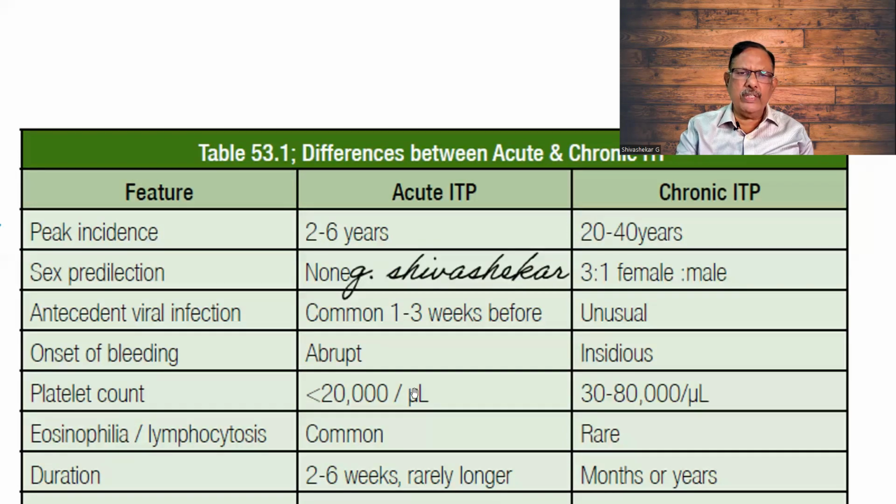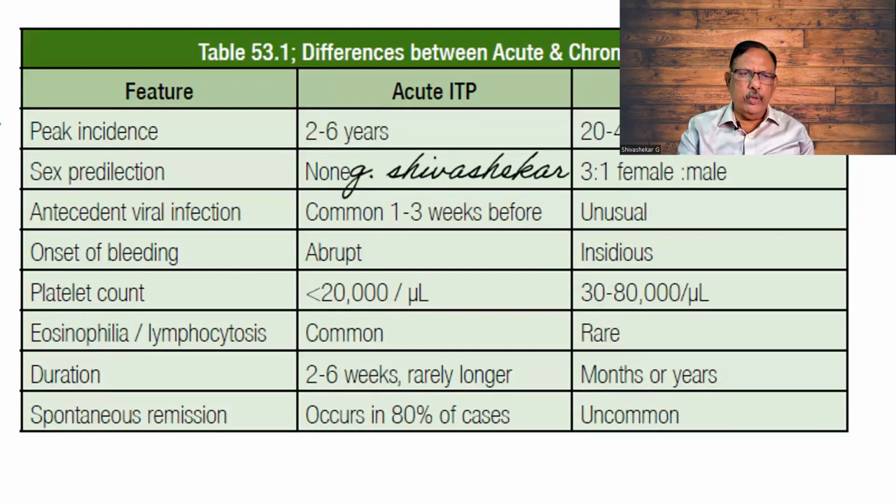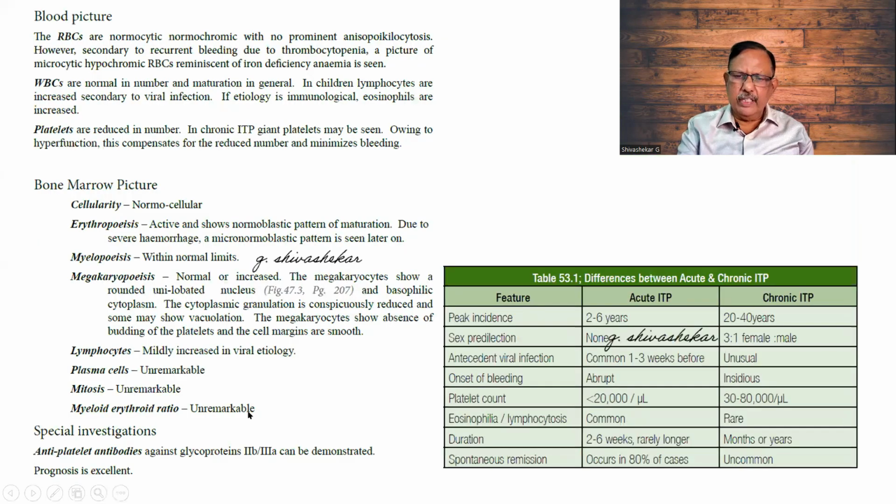Count can be as low as less than 20,000. Here it is 30,000 to 80,000 per microliter. Eosinophilia and lymphocytosis can be common because it is immunological. Duration, self-limited. Here it can be for a long duration, for months and years. Remission is spontaneous, here it is uncommon. Kindly memorize this particular tabular column.